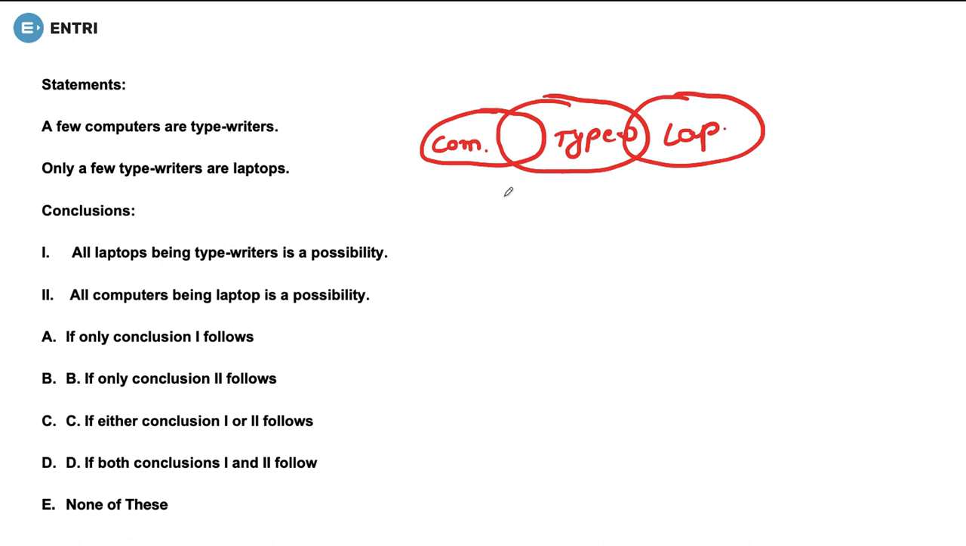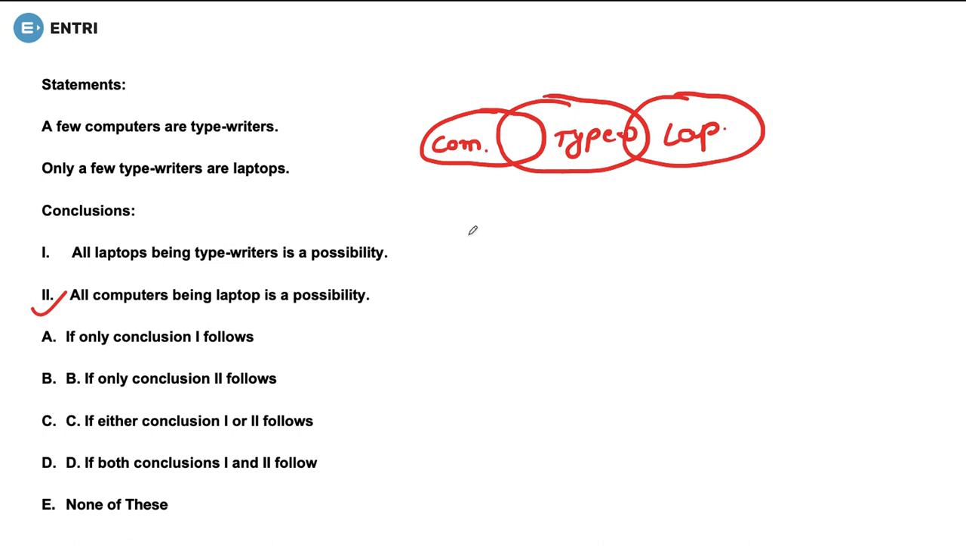Now, this means that only a few typewriters are laptops, which means some typewriters are laptops and some are not. But all laptops can be typewriters, isn't it? And another conclusion is all computers being laptops is a possibility.